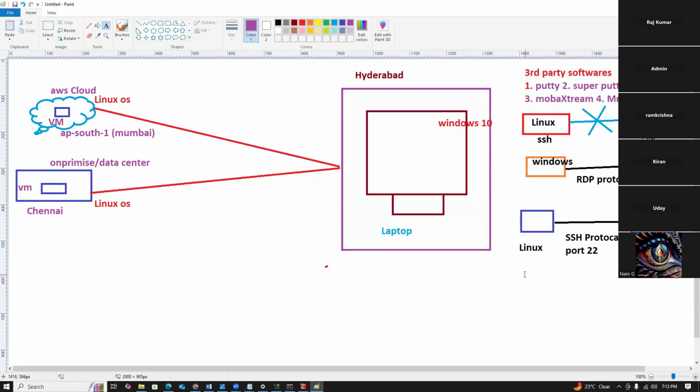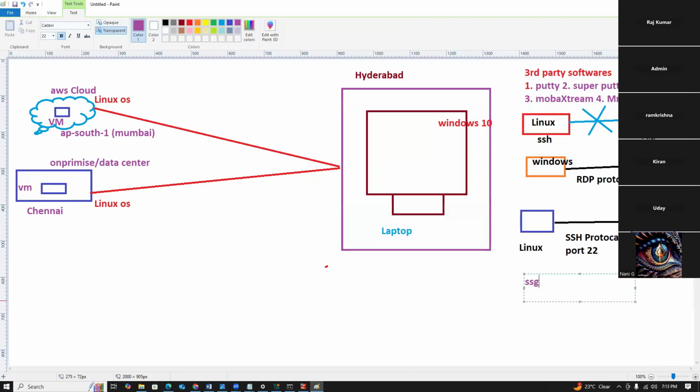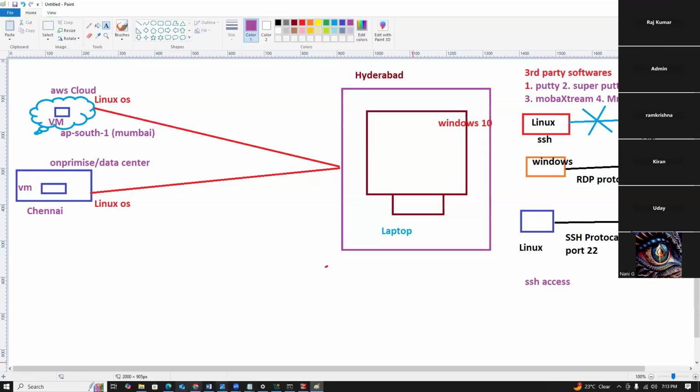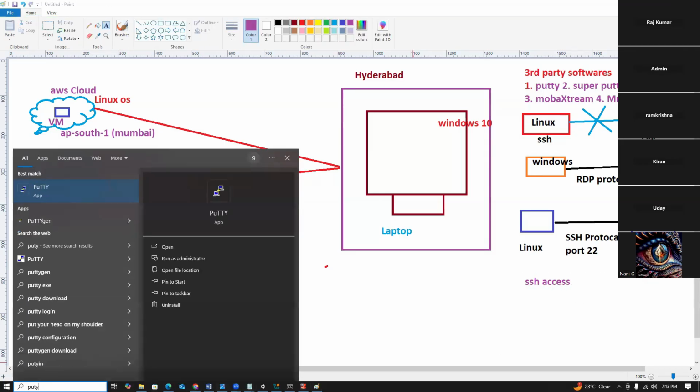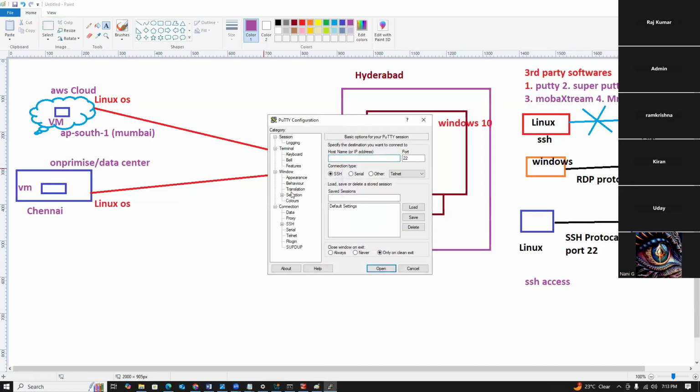What are they providing? They are providing the SSH access. You see, guys, PuTTY is a third-party tool. The connection type is SSH. What is the port number? 22. If you want to connect the Linux machine from the Windows machine, we need to install a third-party tool: PuTTY, Super PuTTY, MobaXterm or mRemoteNG, whatever it may be.